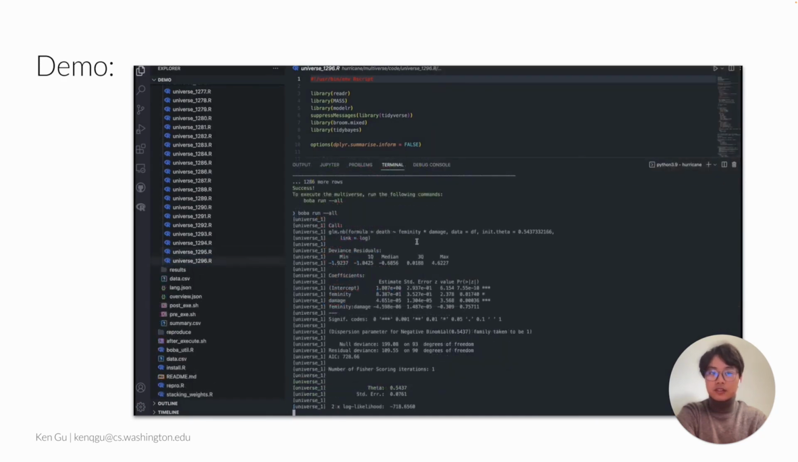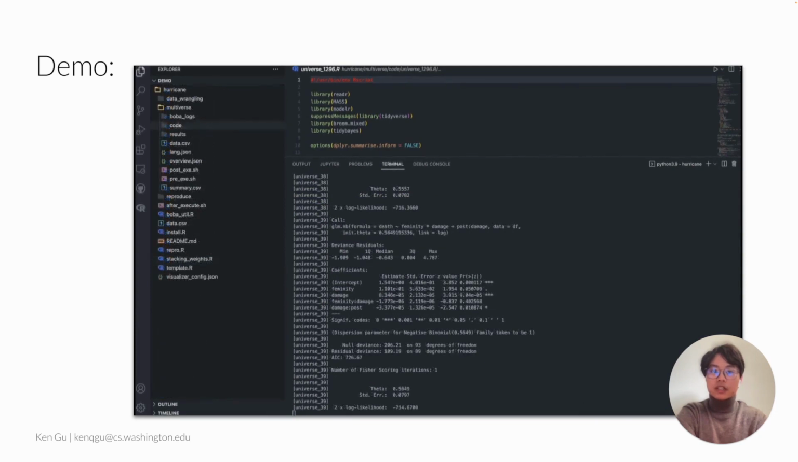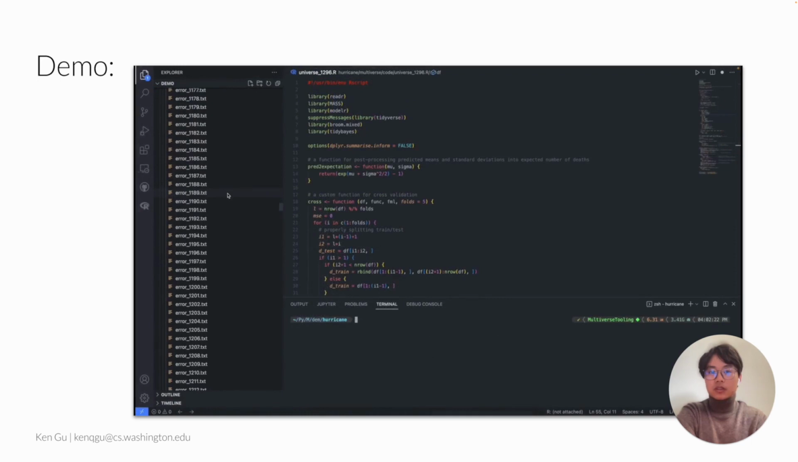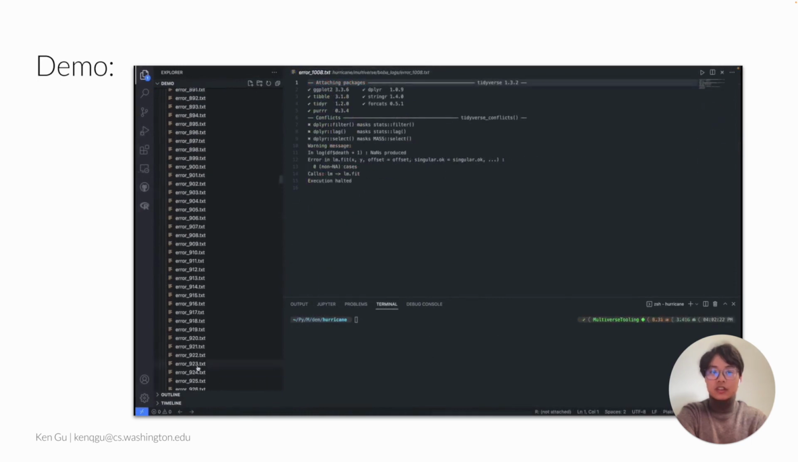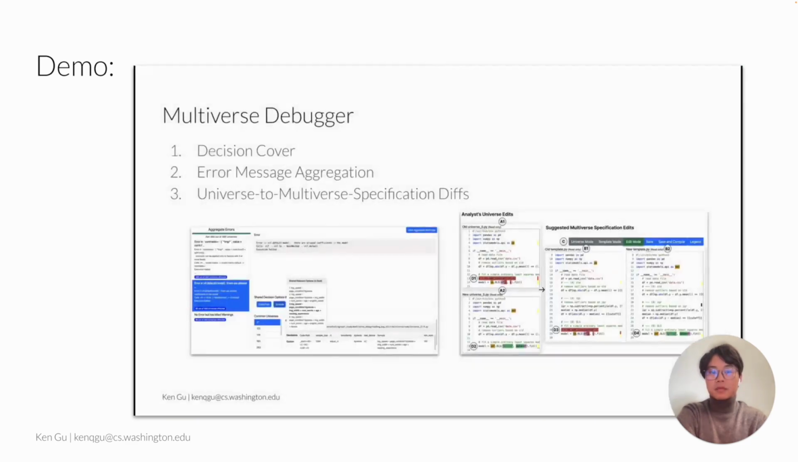But with so many universes, detecting errors is slow, and Emily has no easy way of knowing how many unique errors there are and which universes are affected. She may also want to know what the shared analysis decisions in a unique error are to help isolate what the error might be. Moreover, she needs to remember how her changes in a single analysis affect the multiverse specification. To address these challenges, we implement Multiverse Debugger, a suite of command-line tools.